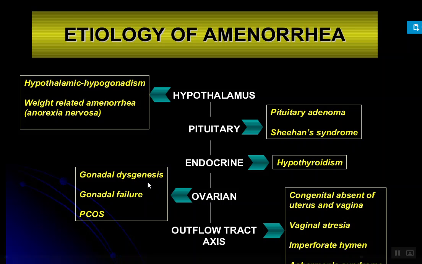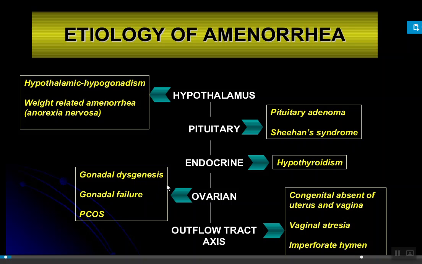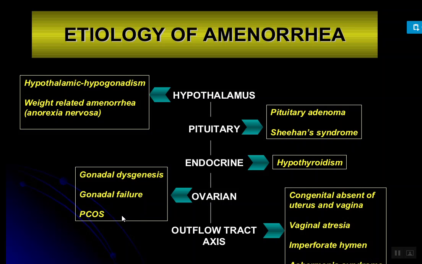I'm repeating: gonadal dysgenesis, a disorder in which defective ovaries are present. Failure means no development of the ovaries. PCOS or PCOD, polycystic ovarian syndrome or disease. Anovulation, absence of ovulation. Hyperandrogenemia, high blood levels of male hormones.